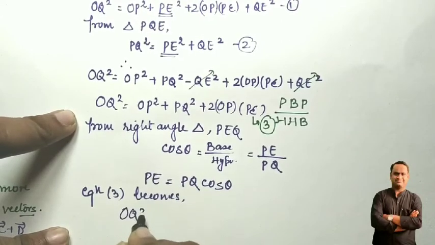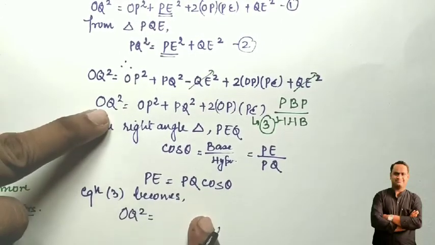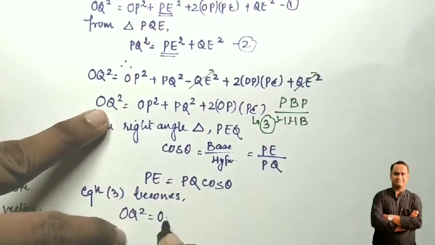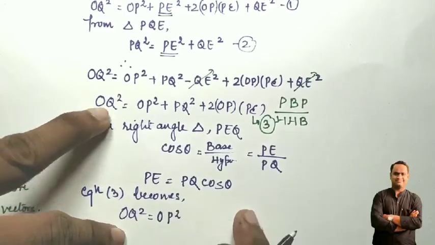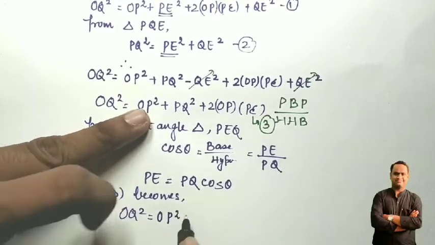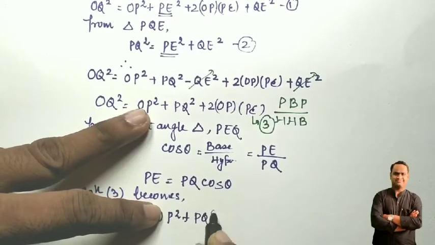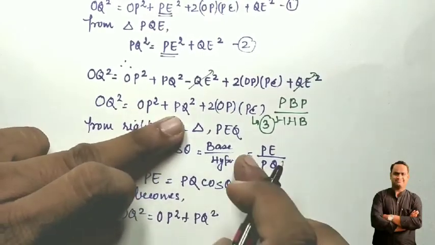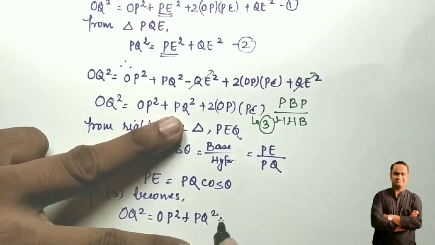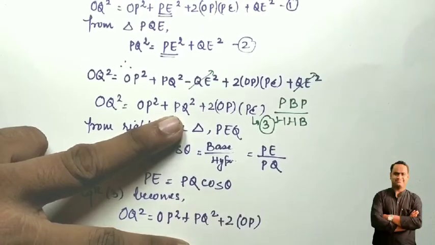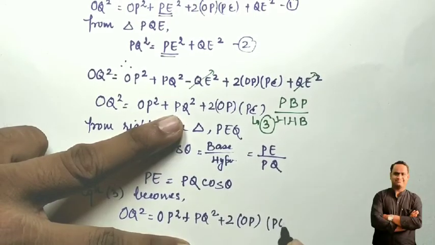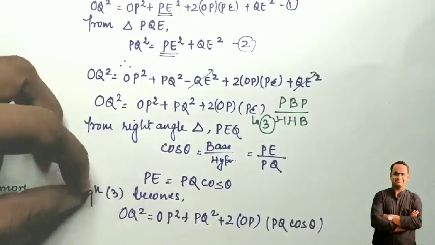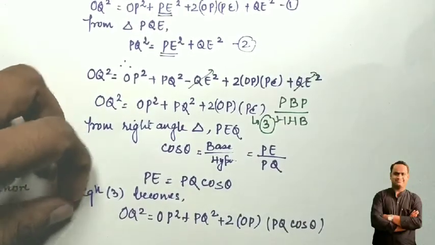OQ square is equal to OP square, which remains unchanged, plus PQ square, plus 2 OP, which remains unchanged, and PE is equal to PQ cos theta. Put the value, PQ cos theta. So here OP is given, everything is given.